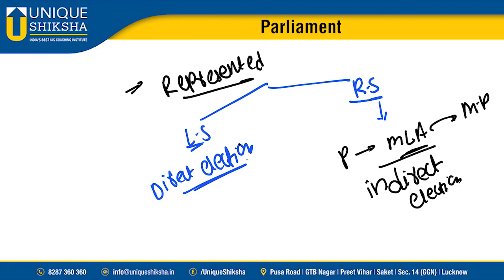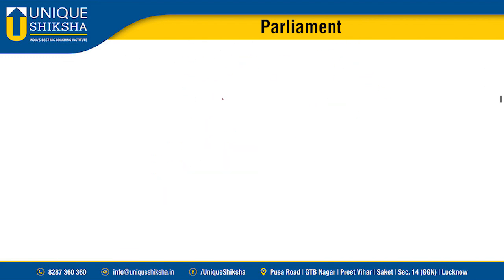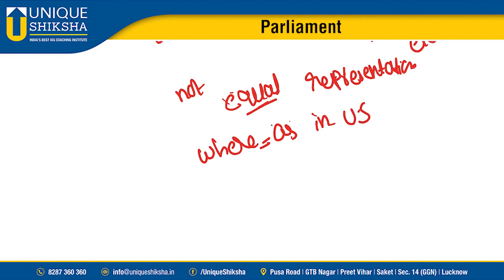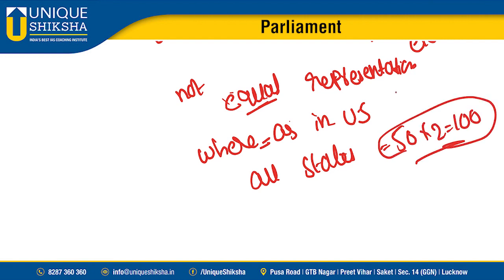Whereas for Lok Sabha we choose our members by direct election, for Rajya Sabha we choose members by indirect election. Please remember one thing, very basic: in India we don't have equal representation for all states in Rajya Sabha. It varies according to state. But in the US, all states have equal representation. That is 50 states, 50 into 2, only 100 members. But in India we don't have equal representation. Okay, next.